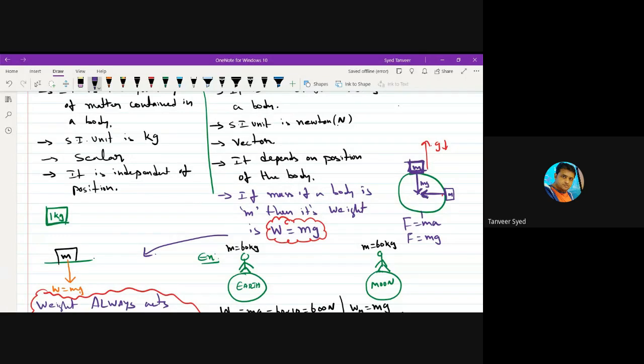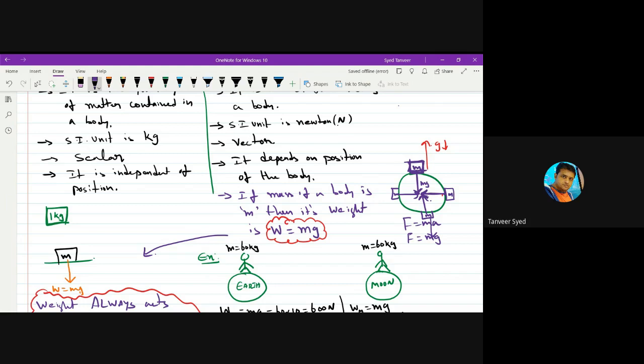If the body is present here, at the South Pole, will its weight act like this? No, it will act like this. If the body is present here, will its weight act like this? No, it will act like this. So in true sense, weight of a body always acts towards the center of Earth.